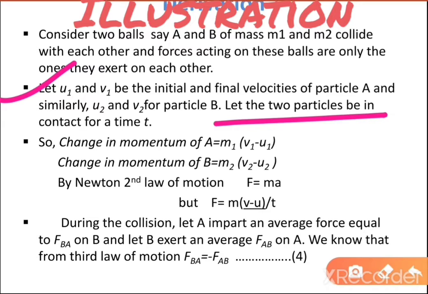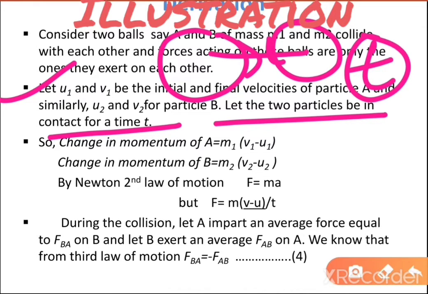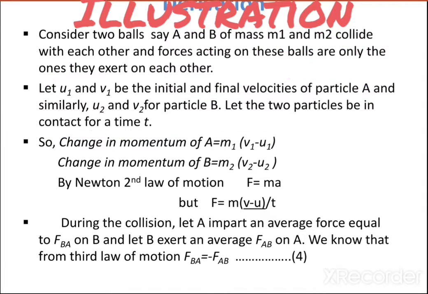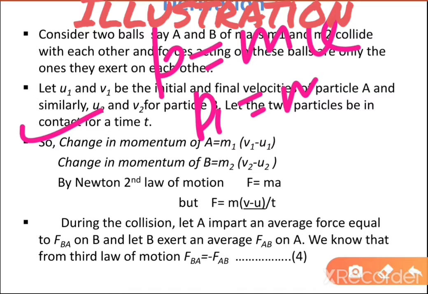Let the two particles be in contact for a time t. When they are colliding, they are in contact with each other for a very short time interval t. For the change in momentum of body A: momentum is equal to mass into velocity, so the change in momentum is p1 = m1(v1 - u1).